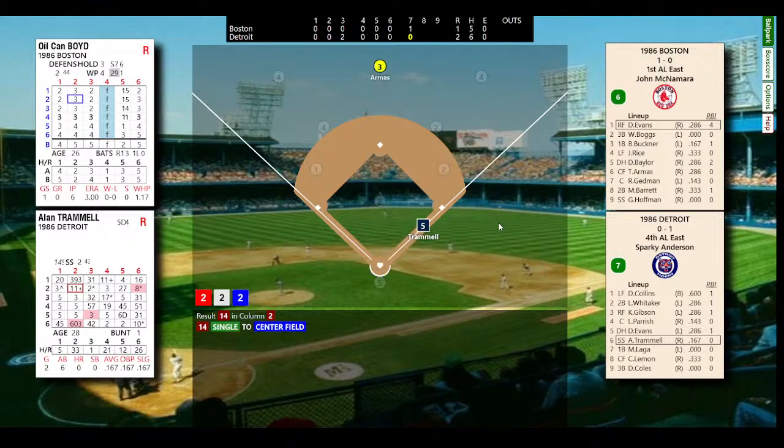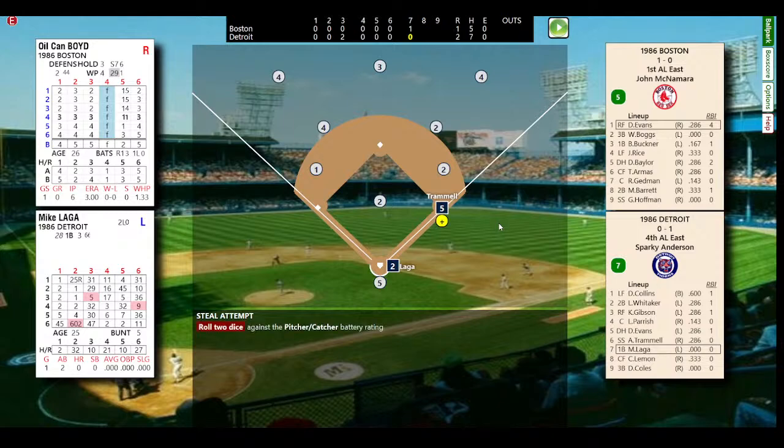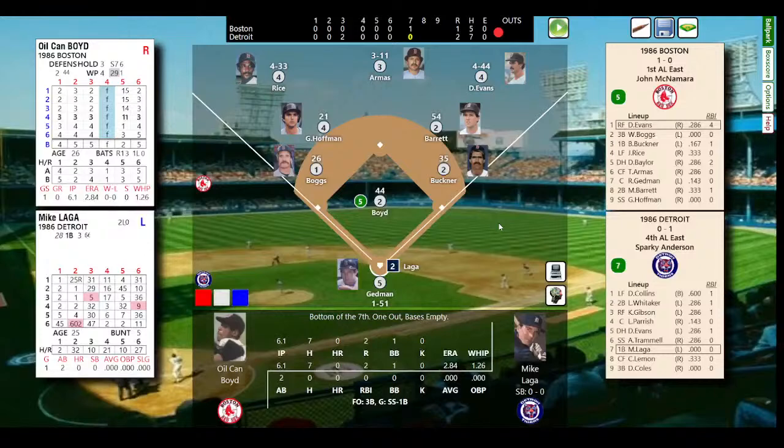Base hit for Trammell to lead things off here in the 7th. No outs, man on first. I'll bring up Mike Laga. Will Trammell steal? He does. He's caught again. Gedman has thrown out both would-be stealers for the Tigers. So Rich Gedman is 2 for 2 in the caught stealing department.